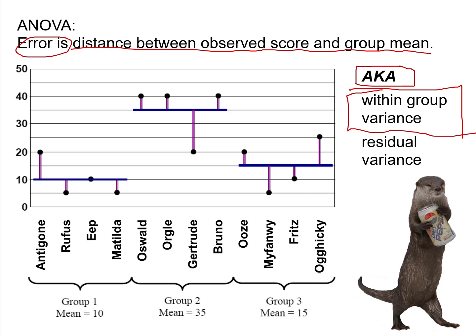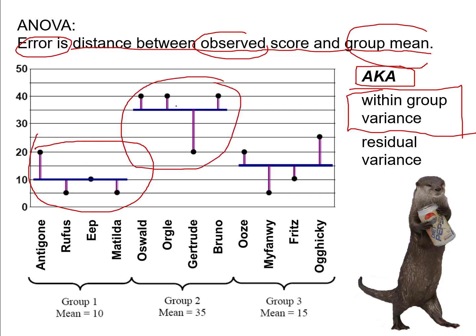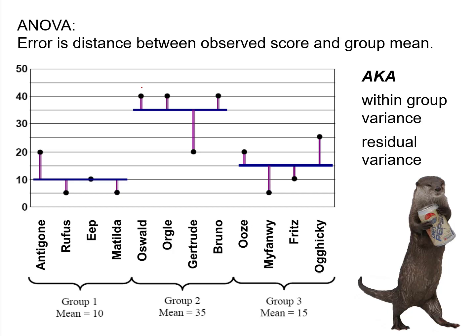But when you're making group comparisons, this term makes sense because now error is the distance between observed scores and group means. So in other words, error is looking at the amount of variance that's occurring within each group. If people are deviating far away from group means, that means you have a lot of variance within groups, and that means you have high error. And if there's not much variance between people within a group, if everyone in a group is very similar, then that would mean you'd have a low within group variance, and it would mean you have low error.